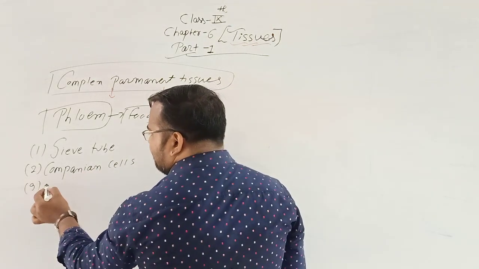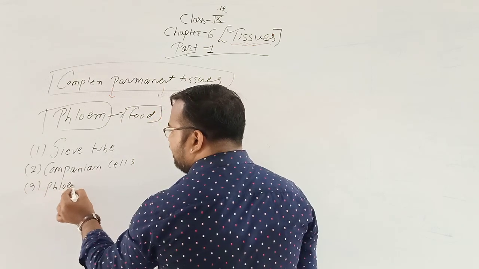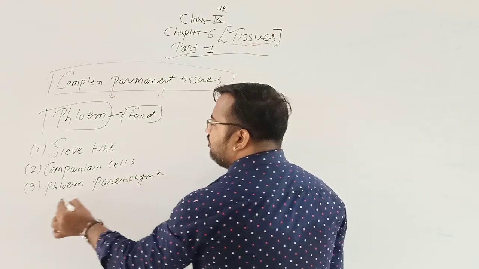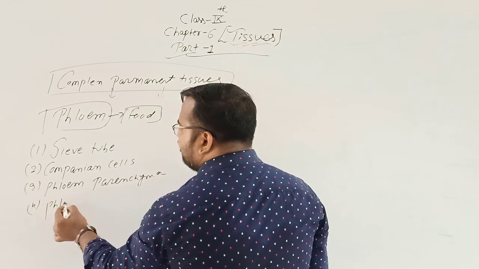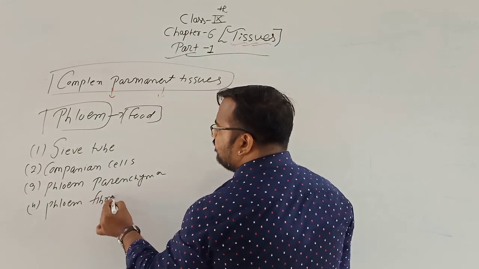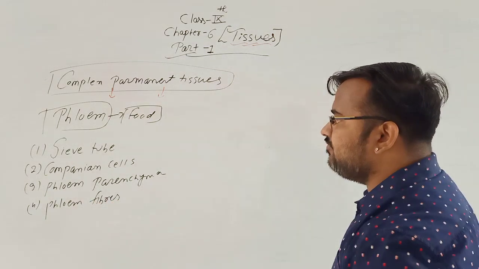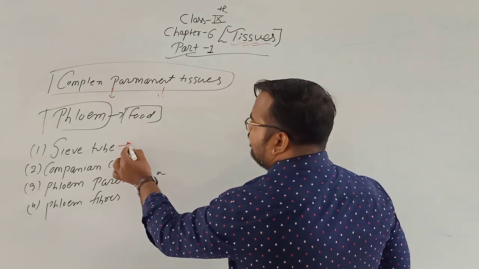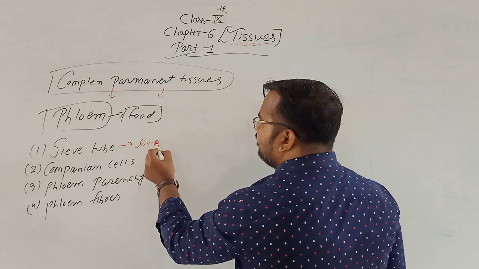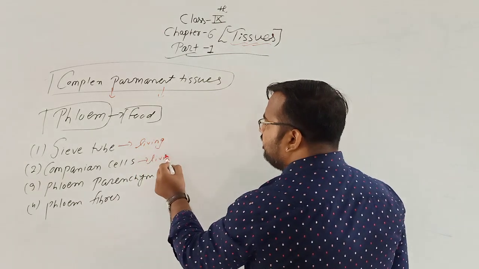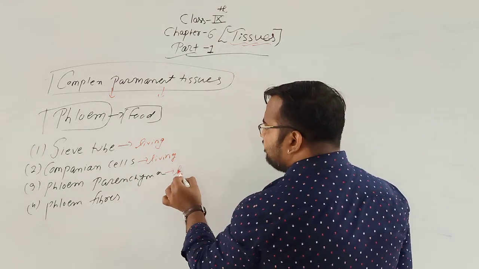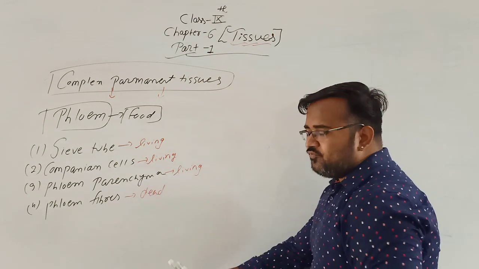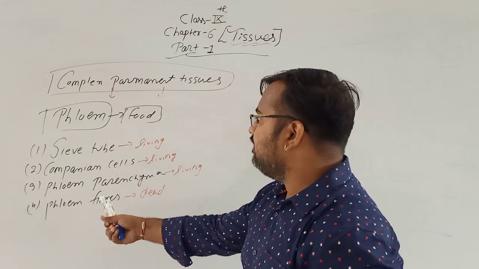Next is the phloem parenchyma, and the fourth part is phloem fibers. Okay, sieve tubes, companion cells, phloem parenchyma, and phloem fibers. Clear? So sieve tube is living, companion cell is living, and the phloem fiber is dead. So except phloem fiber, all the parts are living.